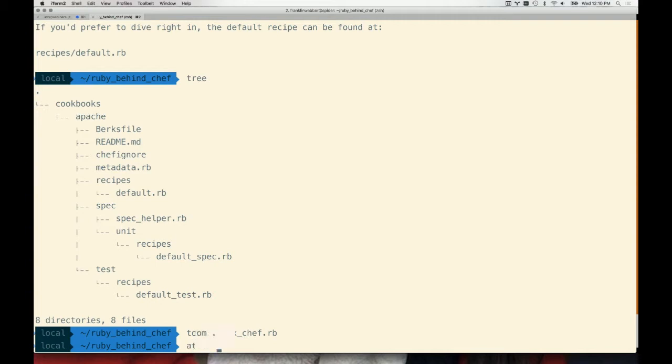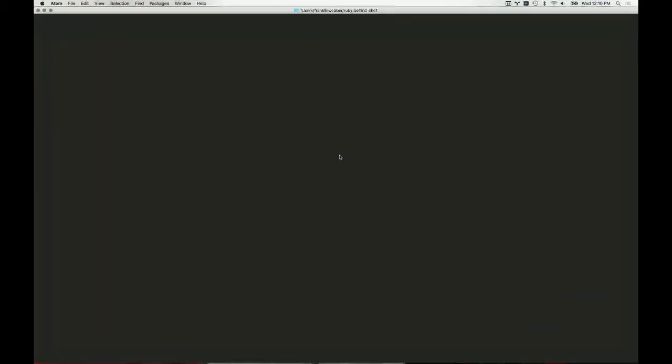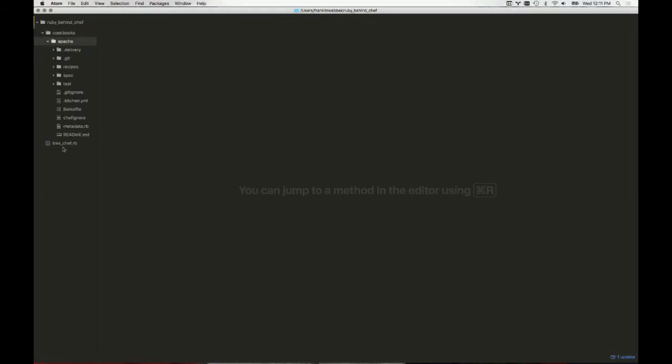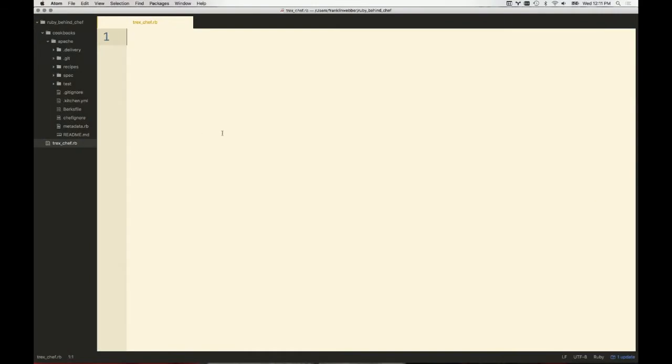Now I'm going to use my editor to open up my T-Rex Chef file and my entire directory structure. If you've seen some of the other videos that I've done, editors are important, and one of my favorite features in editors is the ability to open up the entire directory structure. You see here on the left-hand side, this is probably a little small, the file structure. I've got my cookbooks directory, my single cookbook, and of course my trexchef.rb file. So here we are, the blank page.